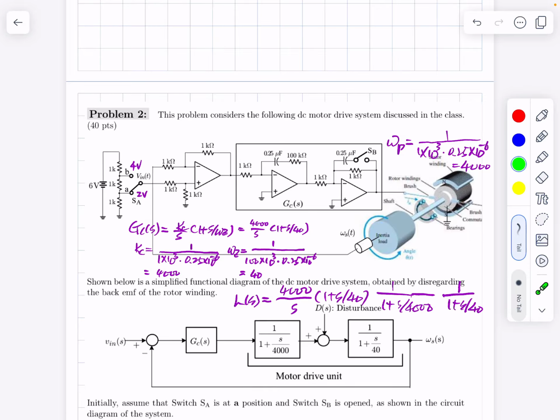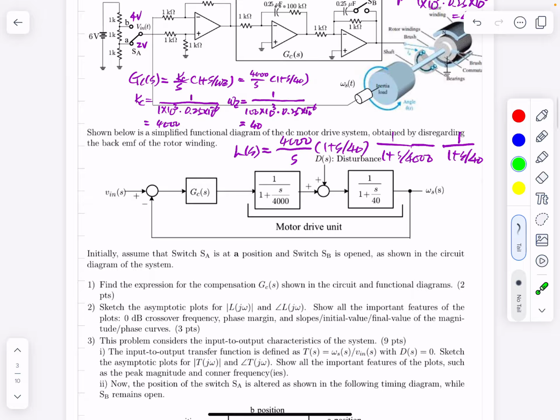Okay, and this is a differential amplifier, and this is a compensation. Okay, and the first problem is the expression of the compensation shown in the circuit and the functional diagram.